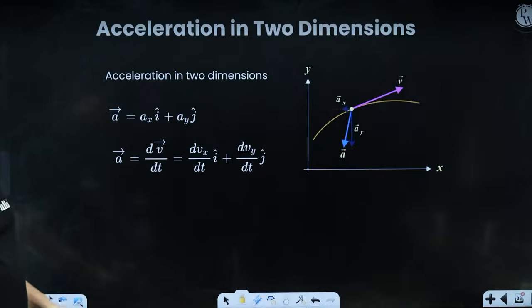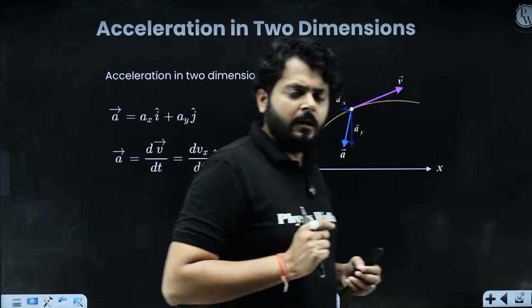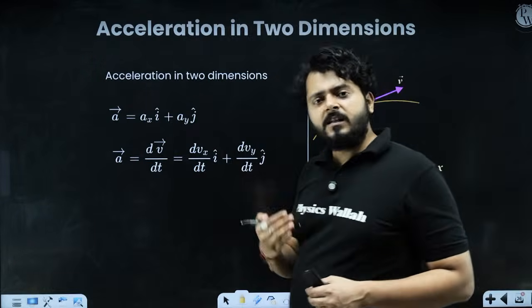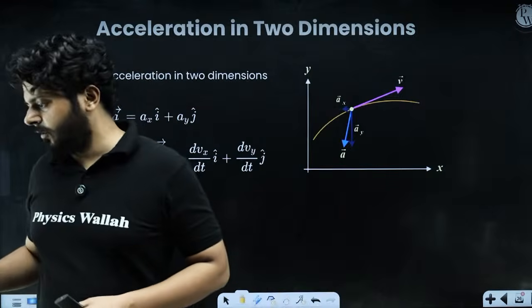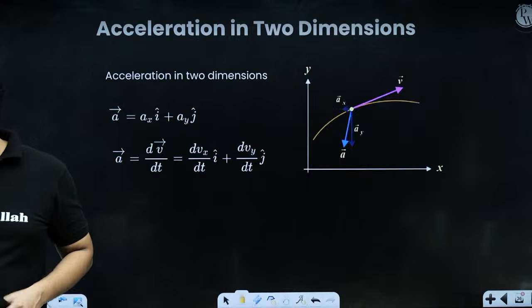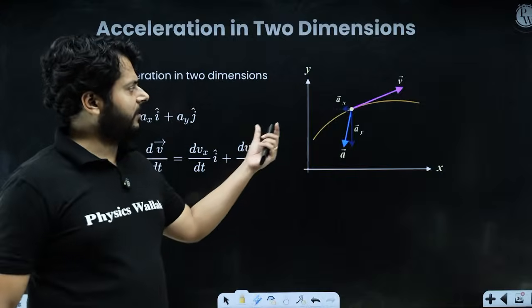Right. Now, we have talked about the displacement in 2 dimension. We have talked about the velocity in 2 dimension. Now, the next term automatically is acceleration. And here we need to discuss acceleration in 2 dimension. Right? Here what do we need to do? We have to talk about the acceleration in 2 dimension.